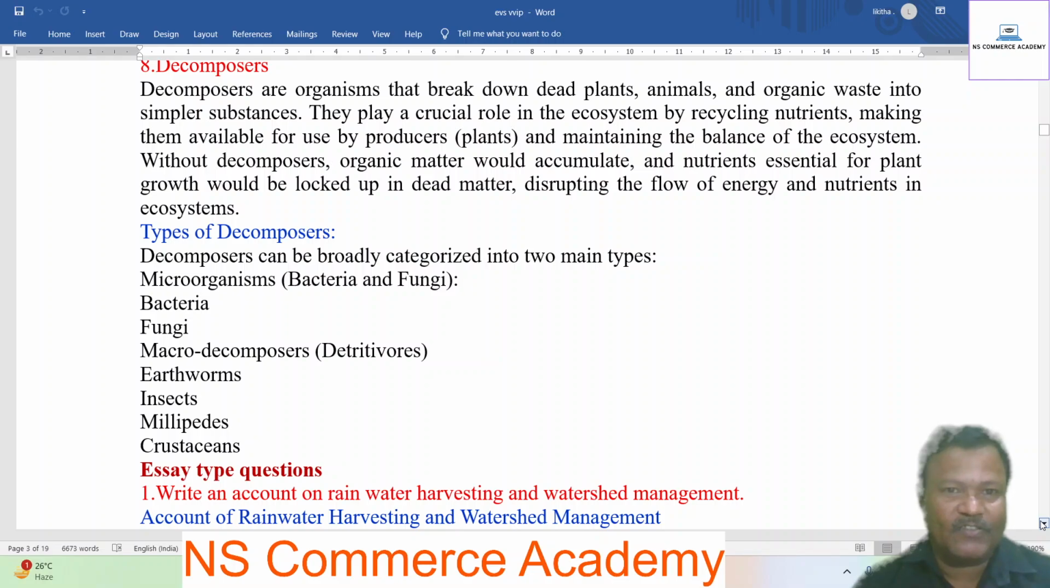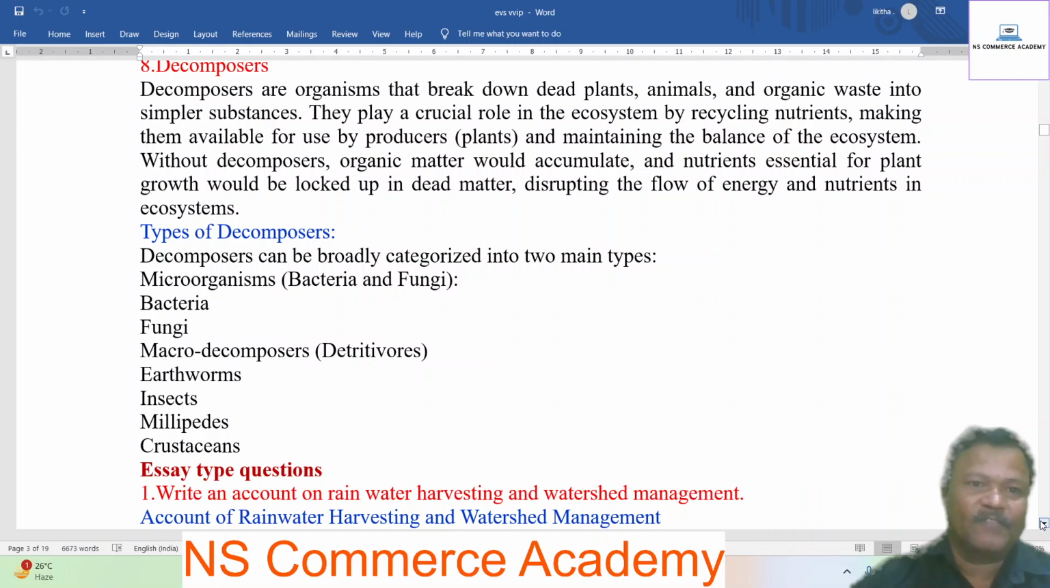Without decomposers, organic matter would accumulate, and nutrients essential for plant growth would be locked up in dead matter, disrupting the flow of energy and nutrients in the ecosystem.